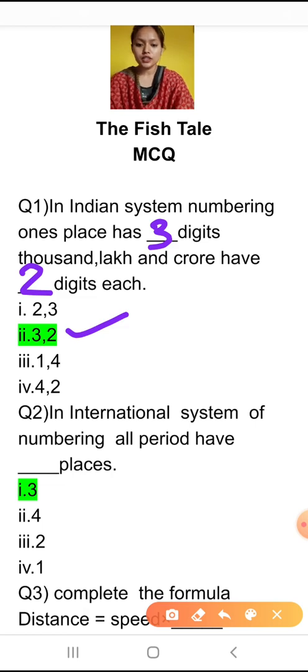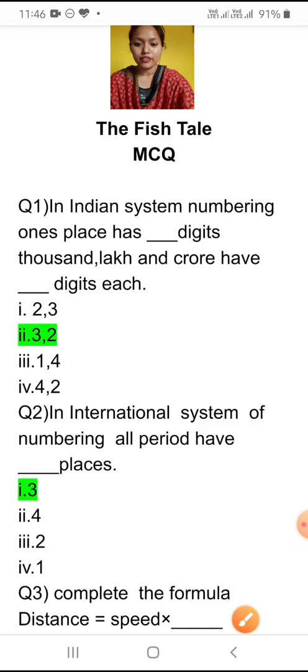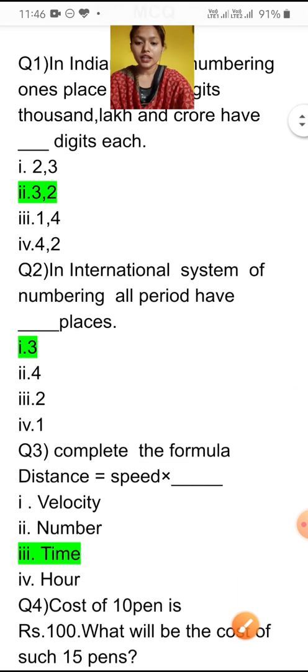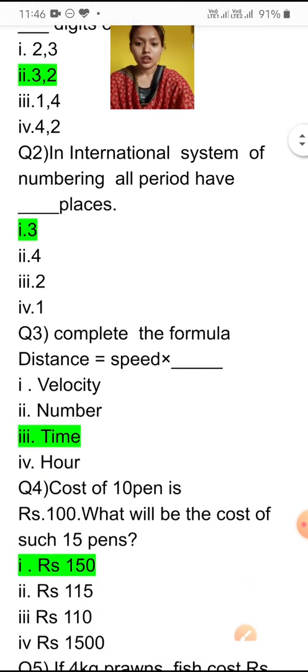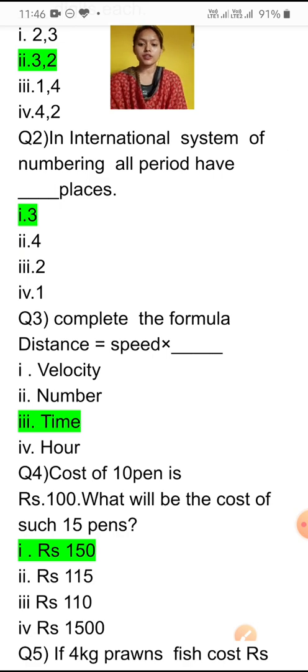Is it clear? Okay, let's move to the next question. The next question is, in the international system of numbering, all periods have dash places. This we have studied. How many places? 3 each. We have studied ones, tens, hundreds together, then thousand, 10,000 and 100,000 together, then million, 10 million and 100 million together.